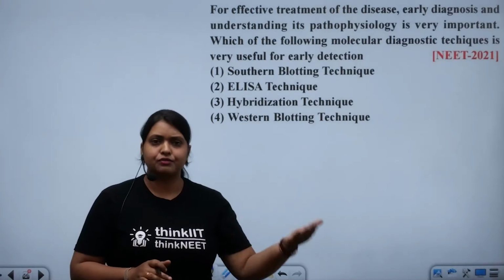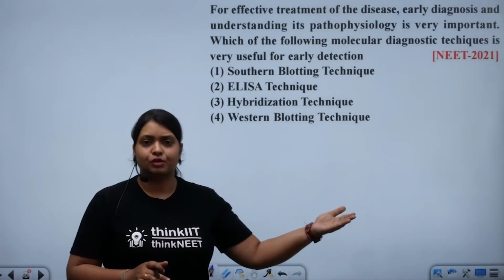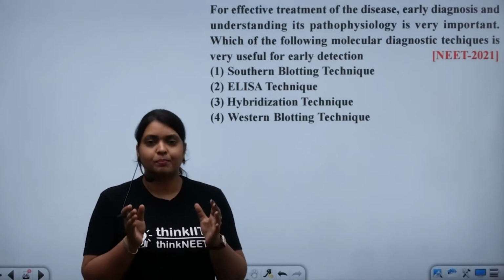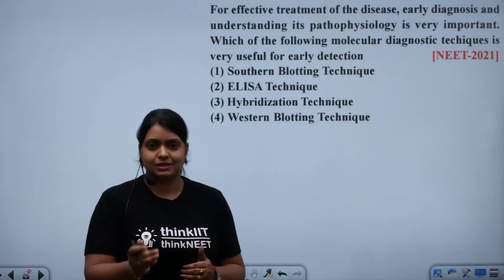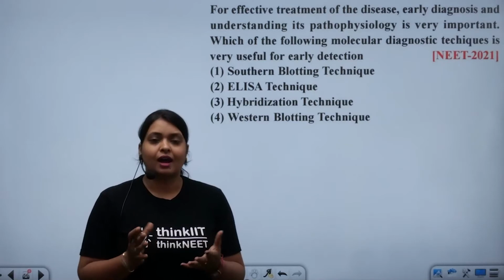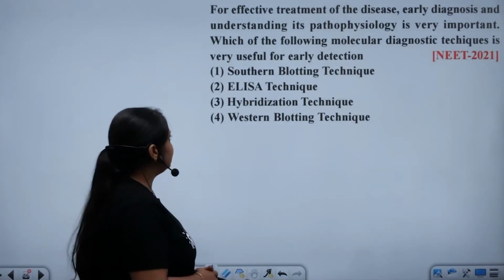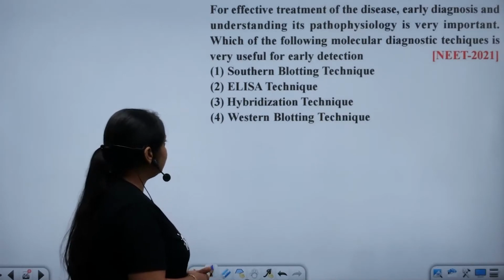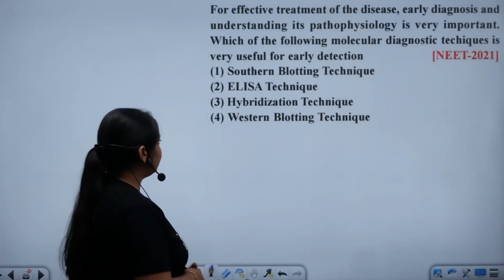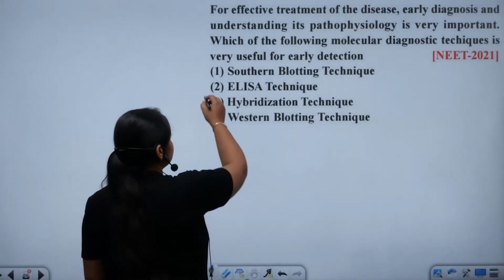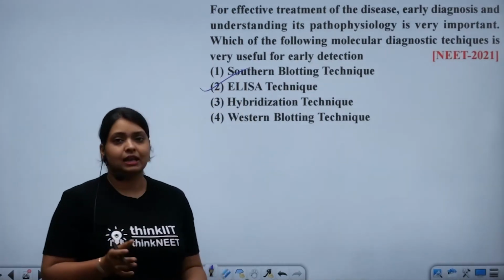Then you will confirm that disease by different types of procedures. But the primary test you perform by looking at the symptoms of that patient. Let's move on to the options. First option, Southern blotting technique. Second, ELISA technique. Third, hybridization technique. And fourth is Western blotting technique. So the correct answer for this question is the second option, that is the ELISA technique.